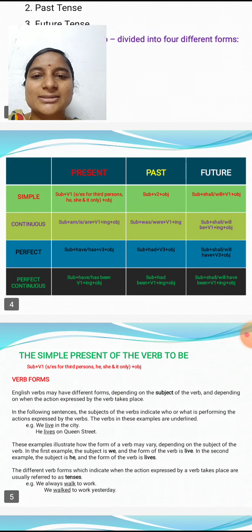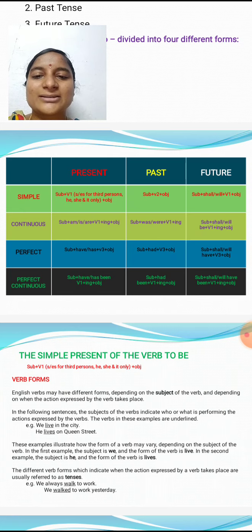In present continuous tense the principle is subject plus am, is or are plus v1 plus ing plus object. And past continuous tense, subject plus was or were plus v1 plus ing plus object. And future continuous, subject plus shall or will plus be plus v1 plus ing plus object.